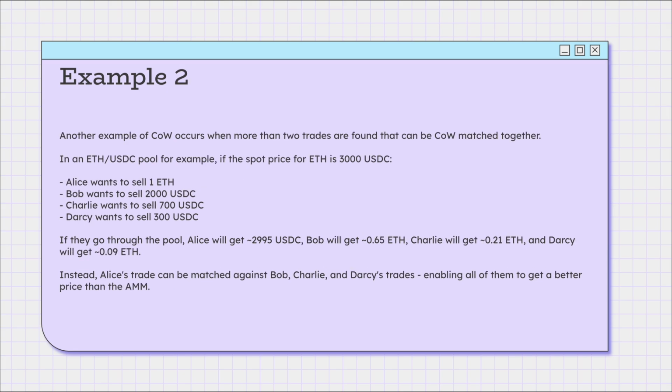Another example of CoW occurs when more than two trades are found that can be CoW matched together. Alice wants to sell 1 ETH, Bob wants to sell 2000 USDC, Charlie wants to sell 700 USDC, Darcy wants to sell 300 USDC. Alice's trade can be matched against Bob, Charlie, and Darcy's trades, enabling all of them to get a better price than the AMM.